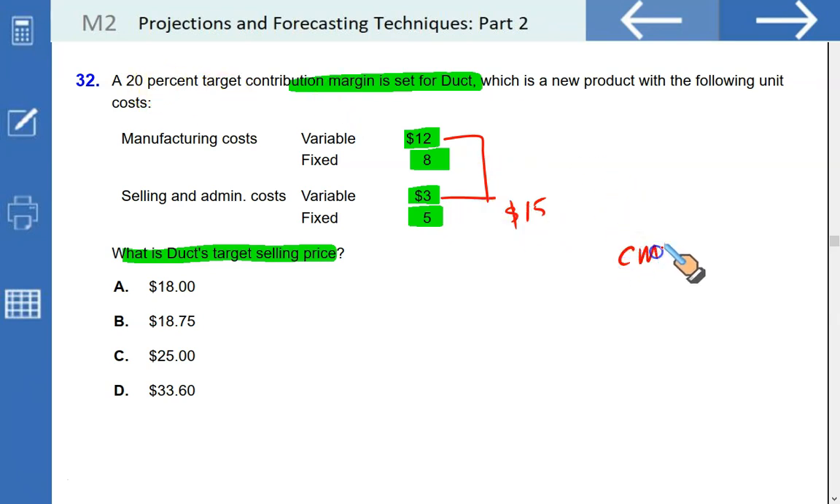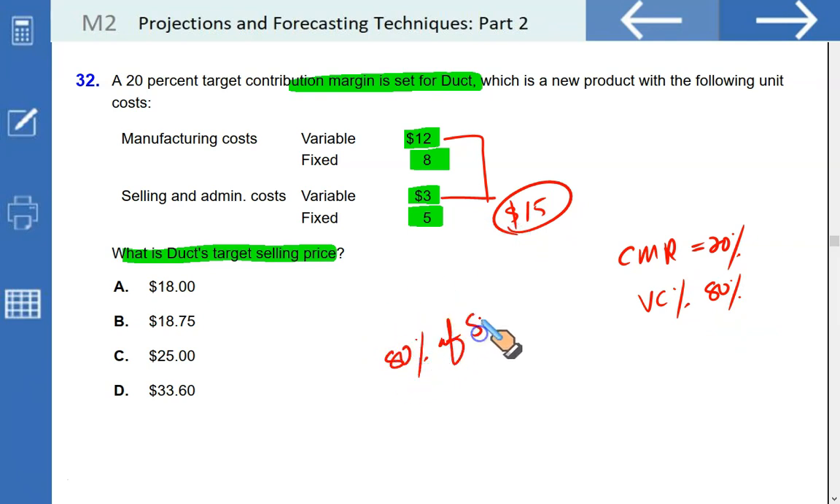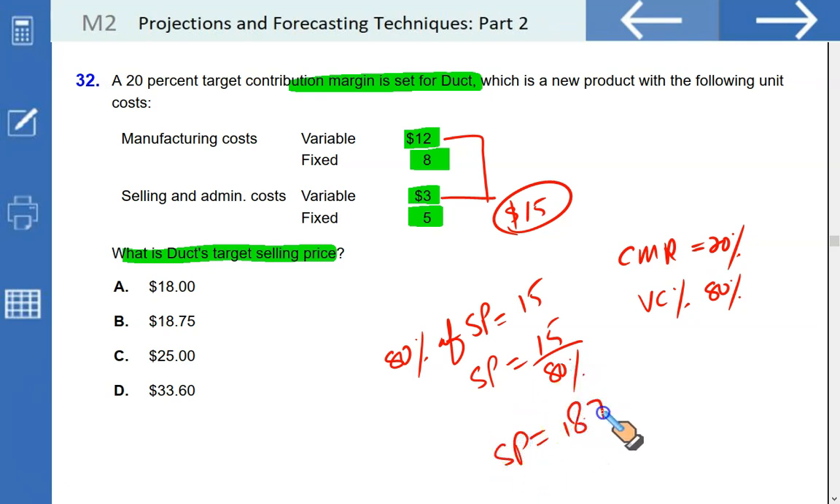Our contribution margin ratio is 20%, which means our variable cost percentage must be 80% of sales, which is $15. So 80% of your selling price is equal to your variable cost, which is 15. If you make selling price the subject of this equation, you can find your selling price. $15 divided by 80%, 15 divided by 80 will give you 18.75. That is your selling price, option B.